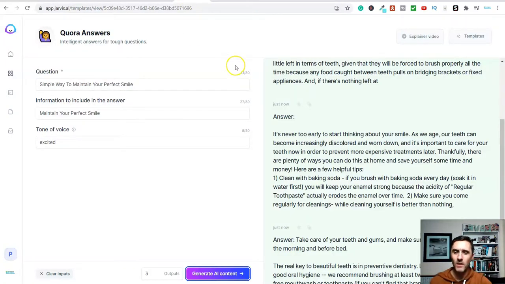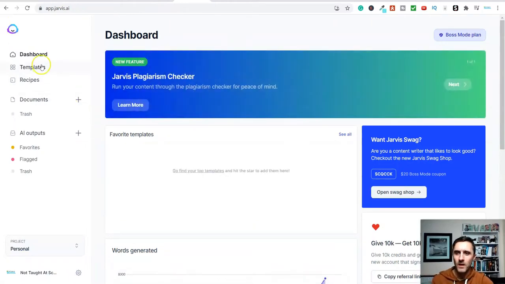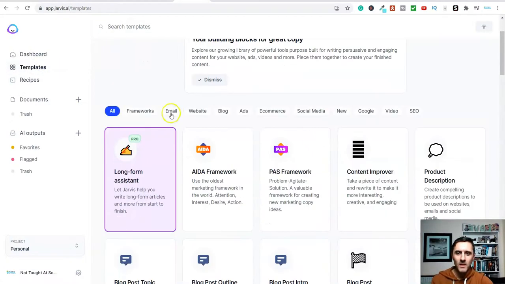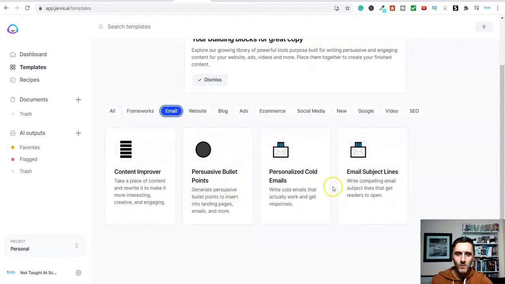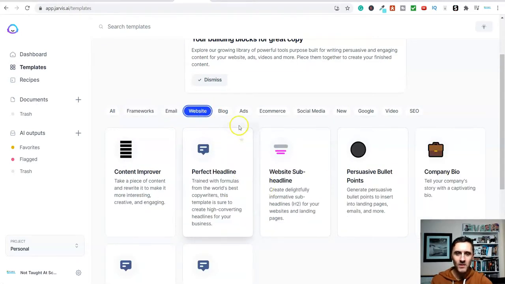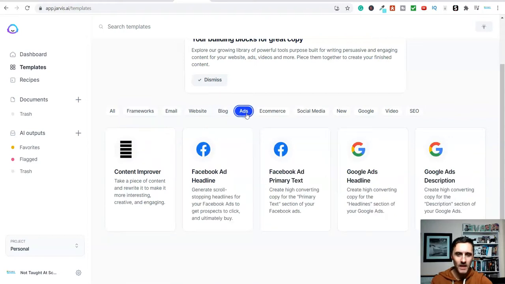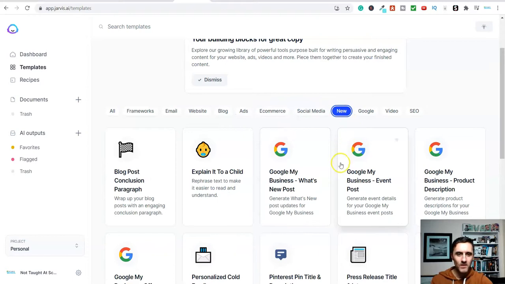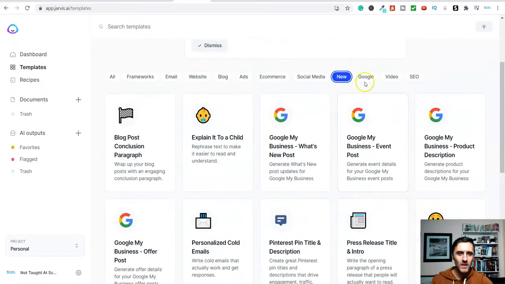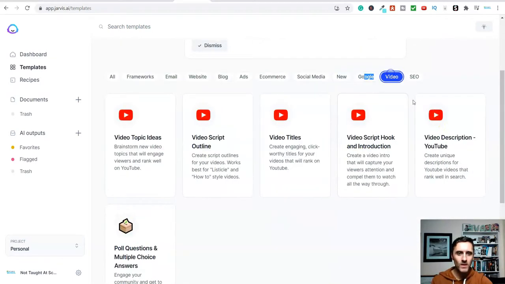So if I come inside of the software, in fact, let me show you the home page. I'll click on dashboard and I'll click on templates. You can see we've got frameworks. We've got marketing frameworks. We have got email marketing on here. We have got websites. We have got blogs, ads, e-commerce, social media. This here is new. So we've got more stuff inside of here. We've got Google. We've got videos.